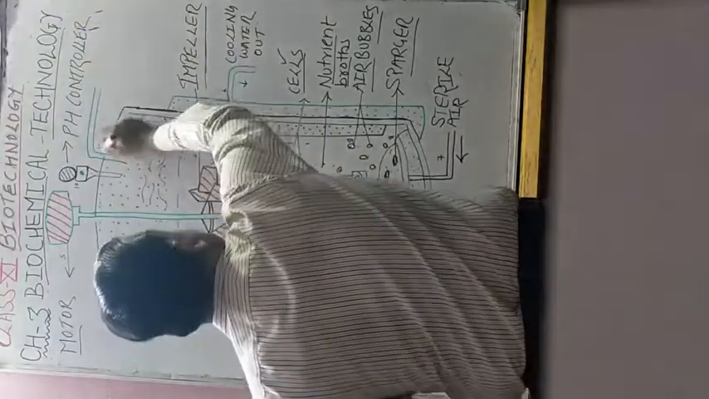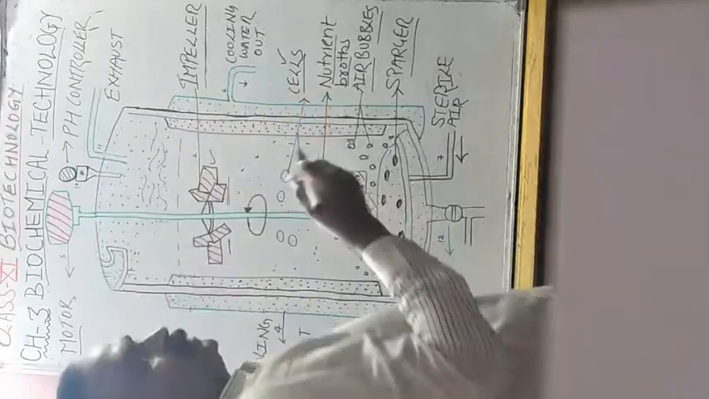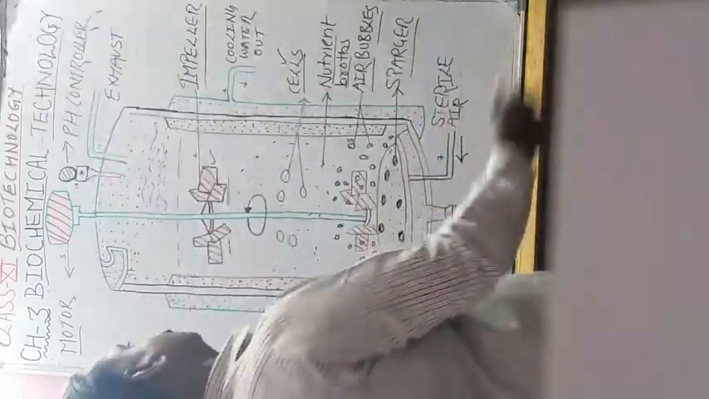And this is the exhaust. The function of the exhaust, as with the whistle in a pressure cooker, is that the extra steam comes out through this exhaust.